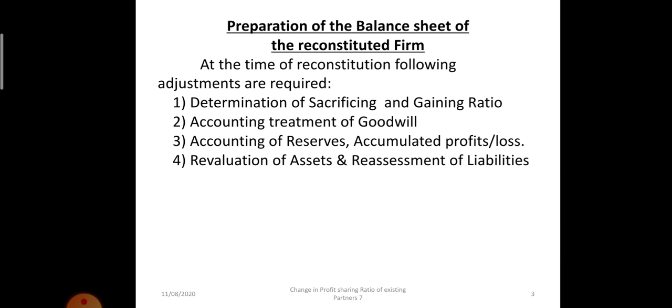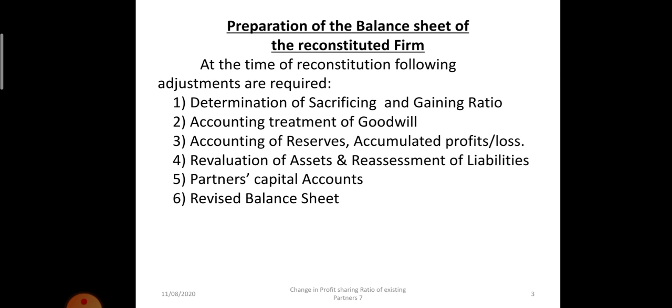Then the fourth, revaluation of assets and reassessment of liabilities. This topic we discussed in the previous video, and we discussed how to prepare the revaluation account or the statement of effect of revaluation. Then we will prepare the partners' capital account, and last, the revised balance sheet. Now all these 6 steps we will do together, and we will take one illustration that will help us to understand.